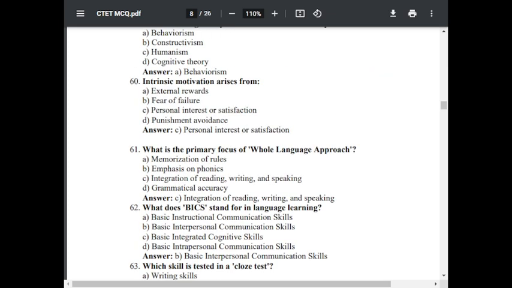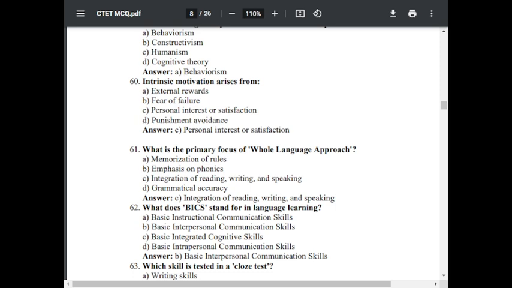Question number 61. What is the primary focus of the whole language approach? Option A, memorization of rules. Option B, emphasis on phonics. Option C, integration of reading, writing and speaking. Option D, grammatical accuracy. The correct answer is C, integration of reading, writing and speaking.